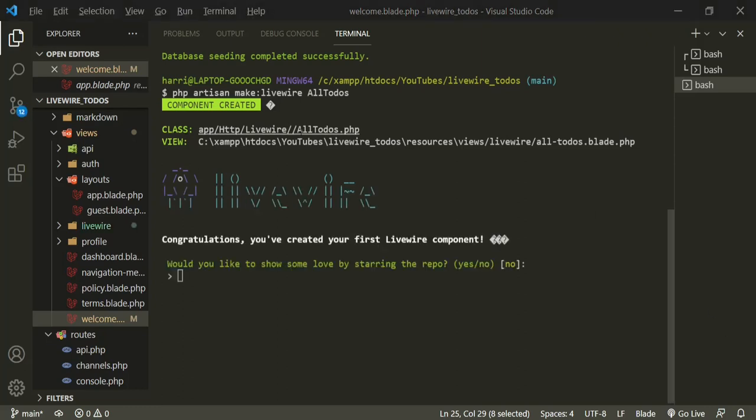Okay, so as you can see here, we have a class and we have a view. And if you take a look at how I typed in all-to-dos, so this is the class. That's going to be our component in the view. They've set it up so that it just works right out of the box. Okay, so would you like to show some love? I would love to, but not right now. So we'll just say no. Okay, cool. First one made.